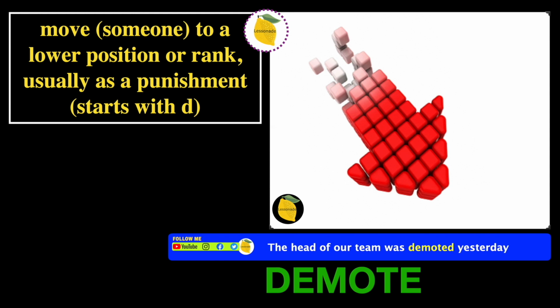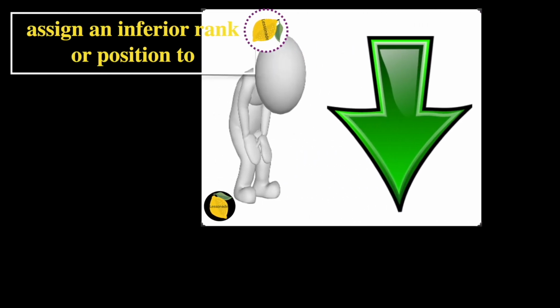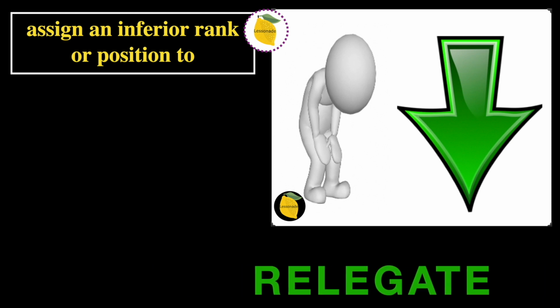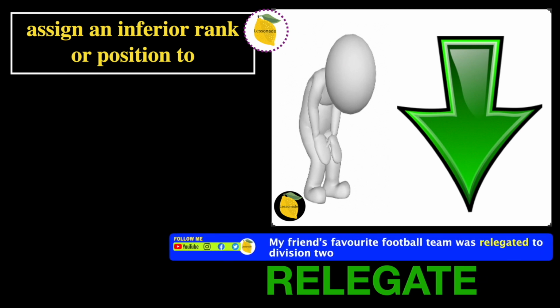Now, let's go on to the next one. The next definition is assign an inferior rank or position. And in this picture, we can see someone that has their hands on their knees as if they're tired, and they also have an arrow pointing downwards, as if they have been assigned an inferior rank or position. And therefore, the word will be relegate. And the sentence for relegate is, my friend's favorite football team was relegated to Division 2.